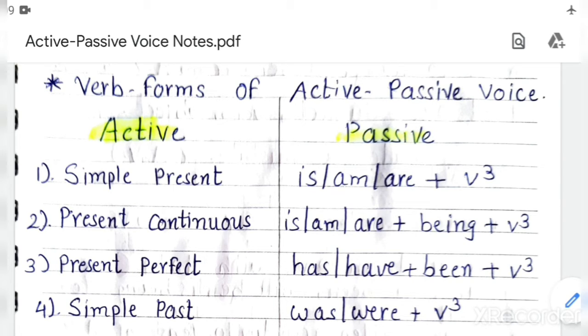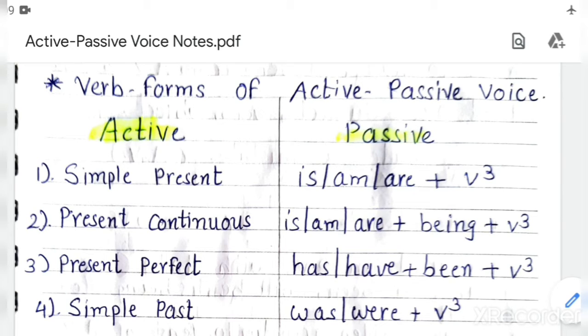Today we will start with the most important chapter, active passive voice for 8th and 9th standard. I hope you will listen to me carefully and be ready with your textbook, notebook, pencil. If you want to write the important things, you just jot down the important points. It is my advice before starting this lecture, you should go through the forms of different tenses.